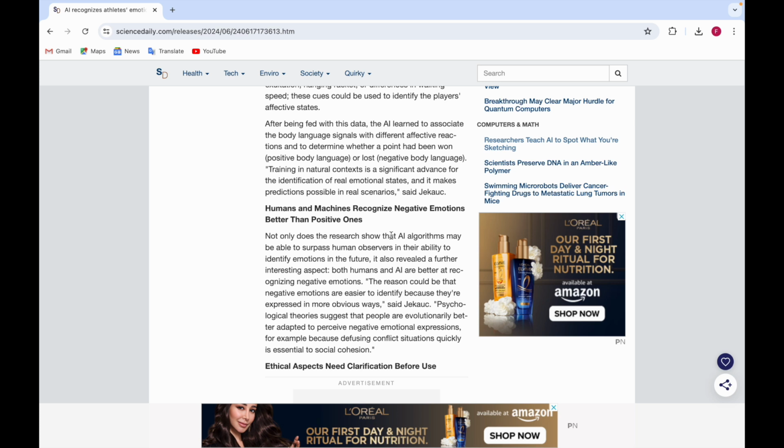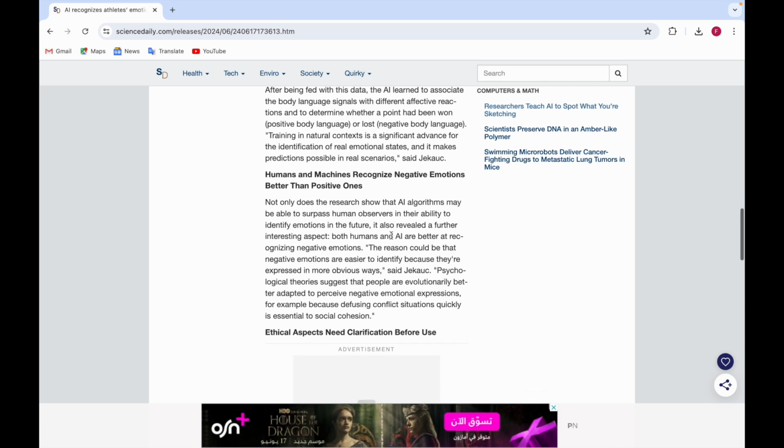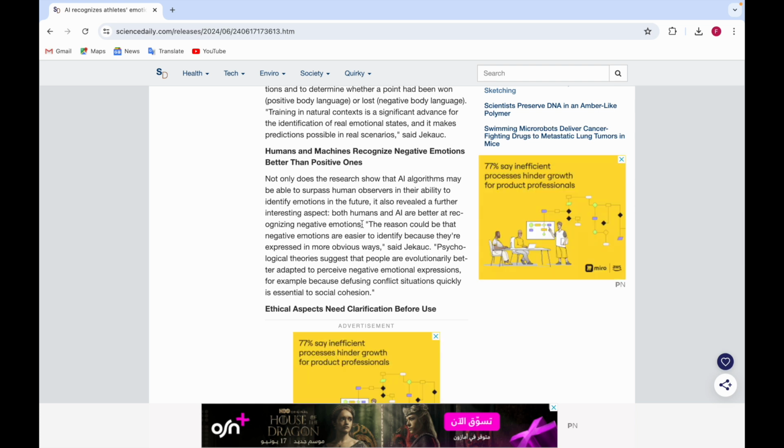The reason they gave is that negative emotions are expressed in more obvious ways. Means you express them more openly, so they are easy to assess and detect.